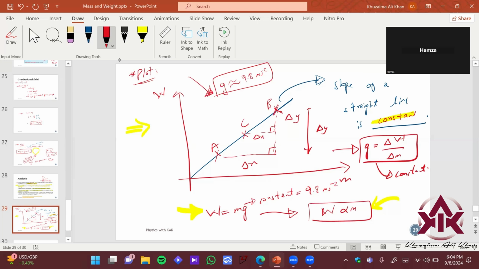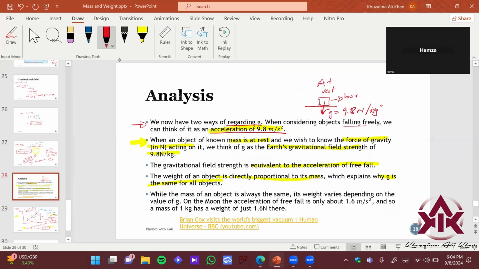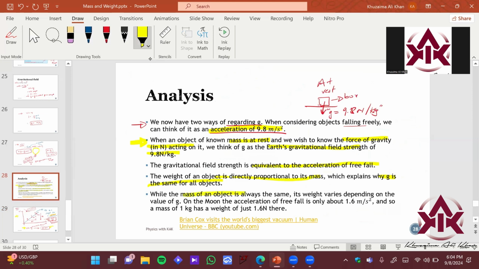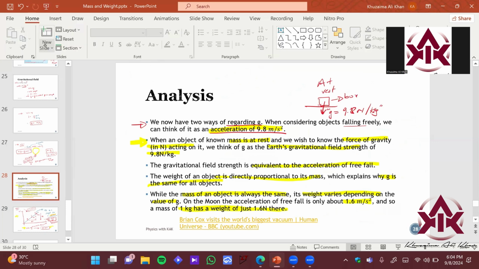Yes or no? Okay, so we discussed and confirmed that the mass of an object is always constant but the weight varies, right? Because it depends upon the value of gravity. On the moon it is 1.6 meter per second square. So the mass of 1 kg has a weight of 1.6 Newton.